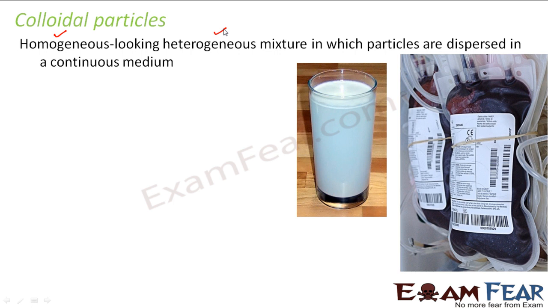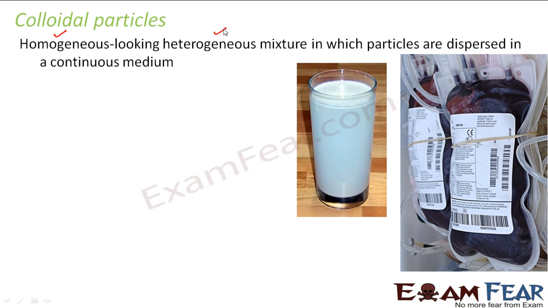In a colloid, particles are dispersed in a continuous medium. One of the common examples of colloid is milk. When you look at a glass of milk, you feel that it is a homogeneous mixture because it looks uniform. But if you use a very powerful microscope and look at the same glass of milk, you would be able to see the particles present inside the milk.